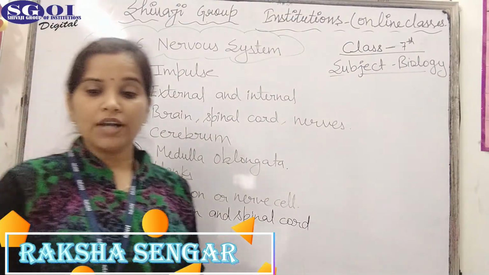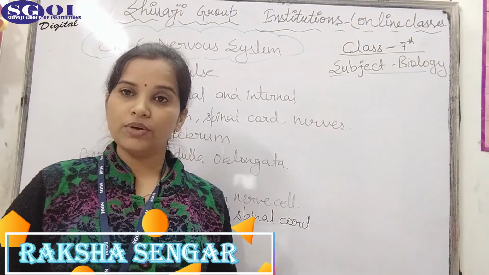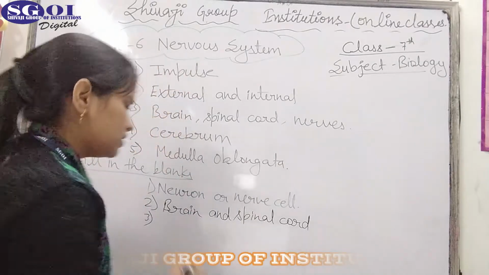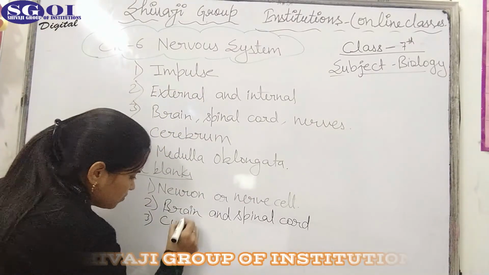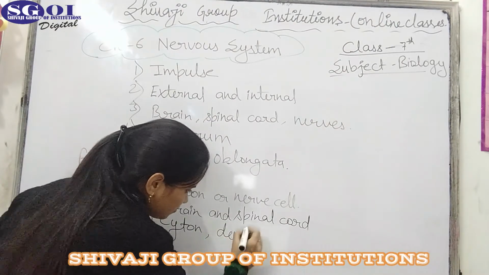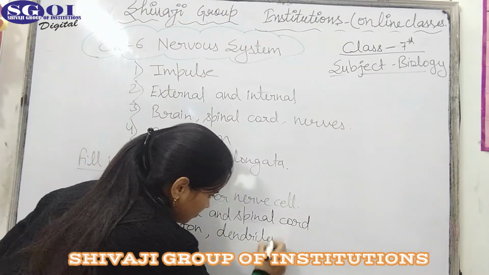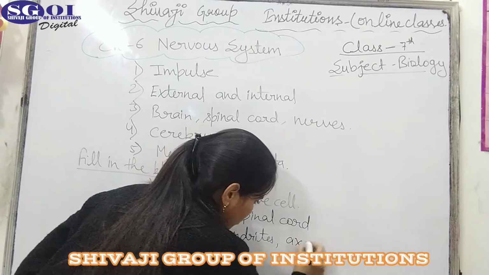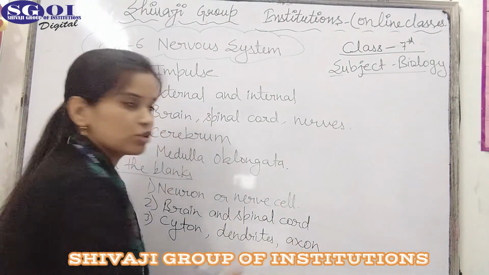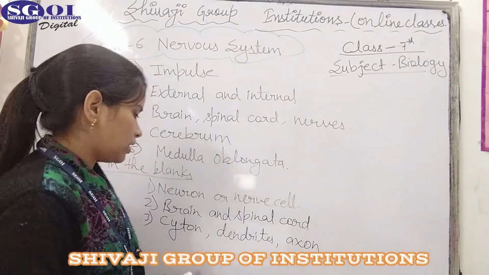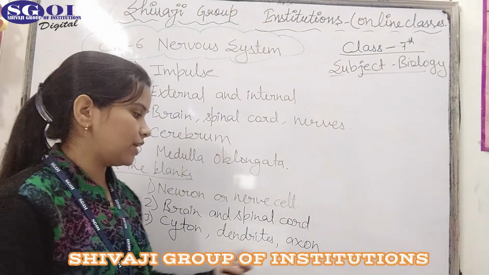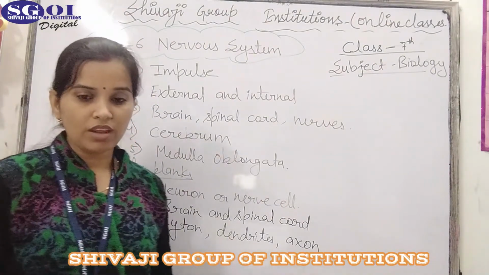Next is, a neuron consists of. A neuron has three parts, that is cyton, dendrites and axon. Cyton is also known as cell body. Axon is also known as tail. So the three parts of the neuron are the cyton, dendrites and axon.